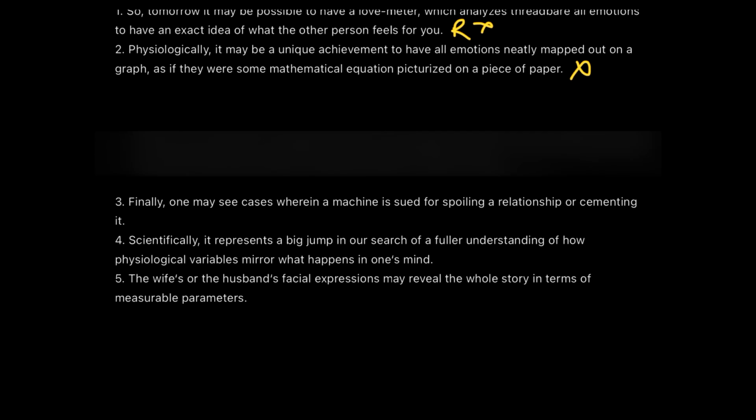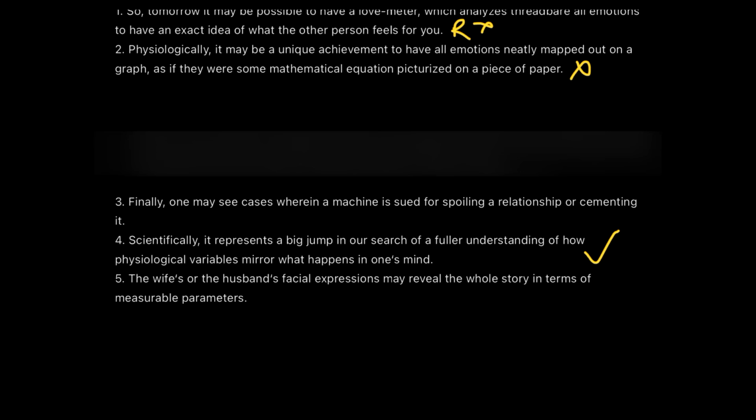Now we'll finally move to the fourth one, which says scientifically it represents a big jump in our search of a fuller understanding of how physiological variables mirror what happens in one's mind. Aha, finally. Now why do you think I actually like this option? I like this option because the theme of the paragraph was about these studies which are now getting more precise.